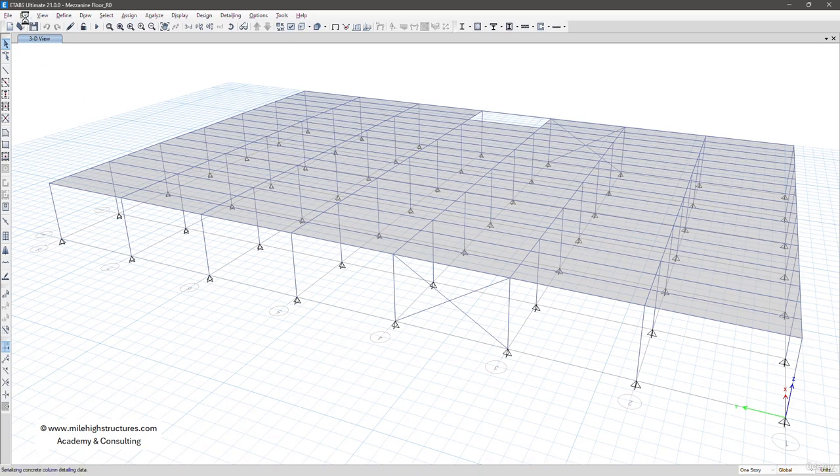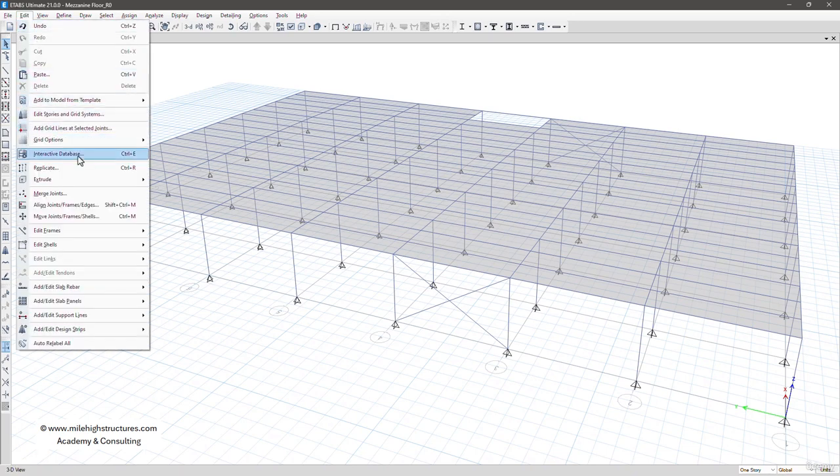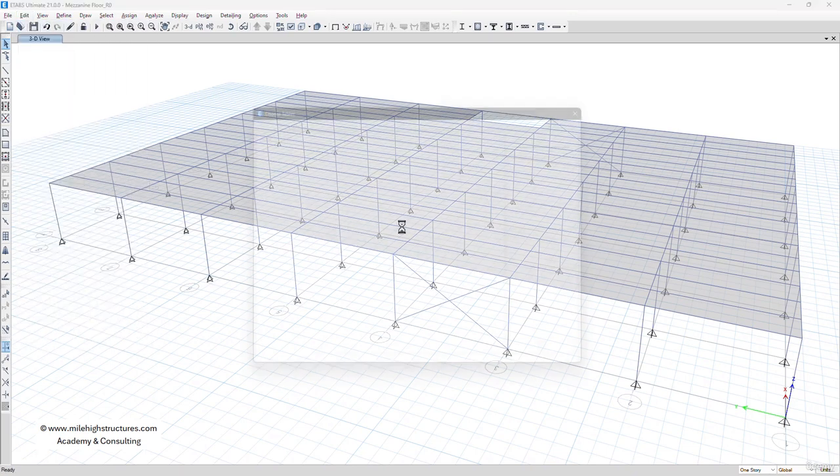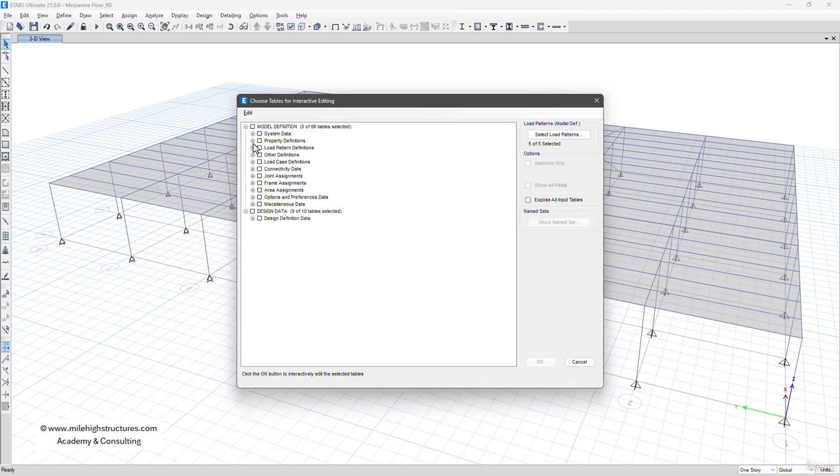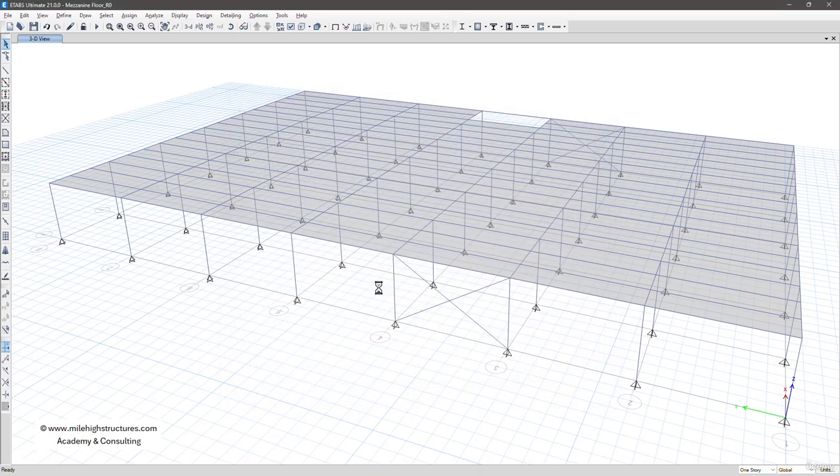The option that I was discussing with you earlier was under the edit option, we do have an interactive database option also. So that is an option which helps us in saving time if you have some practice of the software. So we can add, under the load case definition, we do have load combination definition also. We can left click on OK.